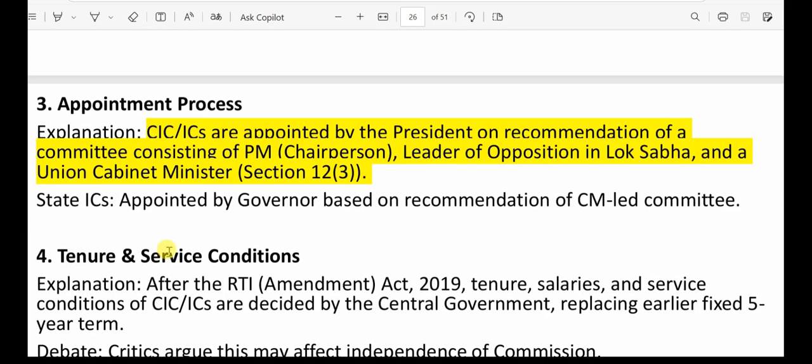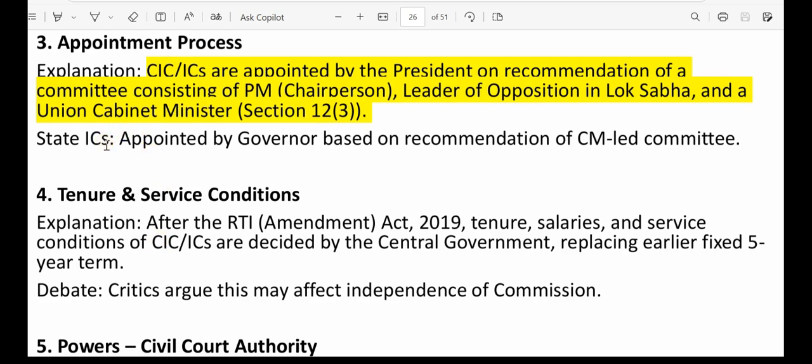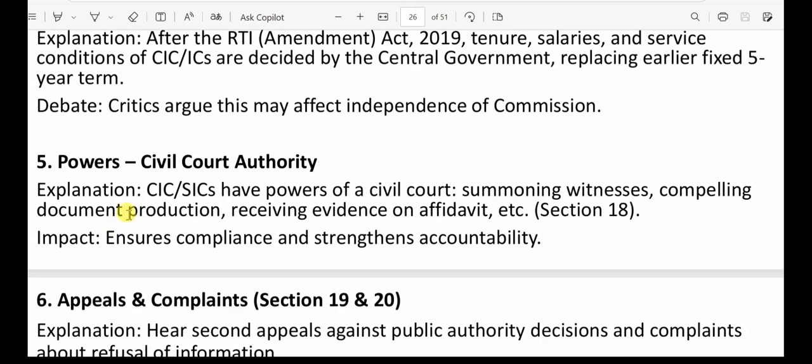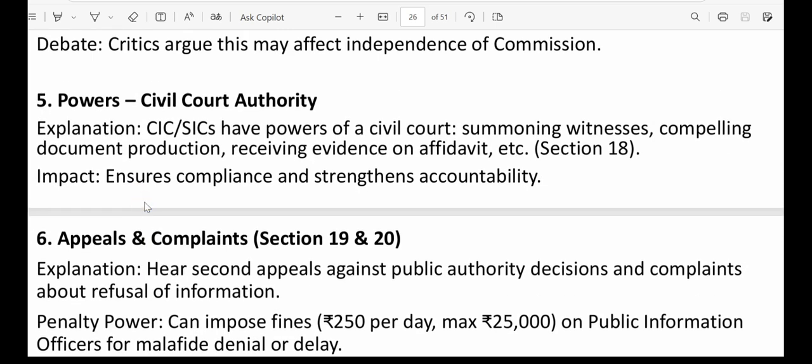In the case of the appointment process, we know who appoints them. The President appoints them based on the recommendation of a committee consisting of the PM, the Leader of Opposition in the Lok Sabha, and a Union Cabinet Minister. In the case of State Information Commissioners, they are appointed by the governor based on a recommendation of a committee led by the CM, the Chief Minister of that state. Tenure, everything we know. Powers also we know, that it acts as a civil court.